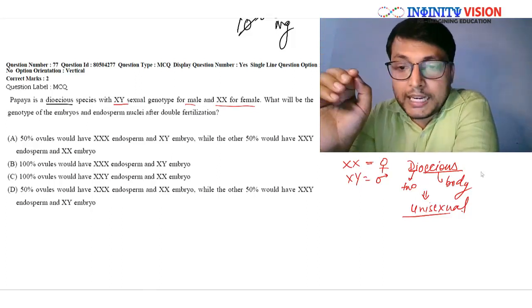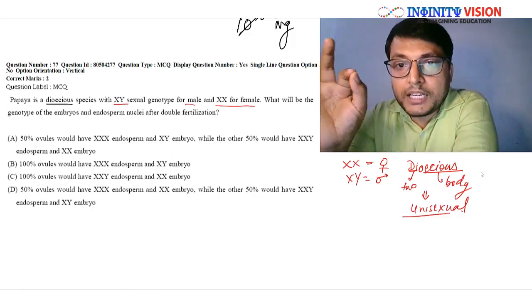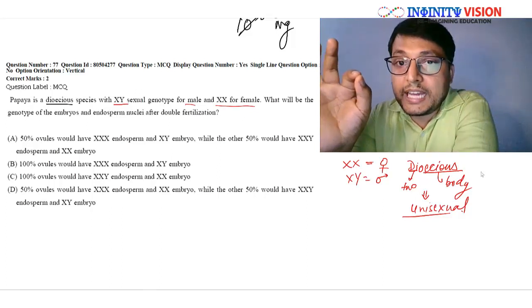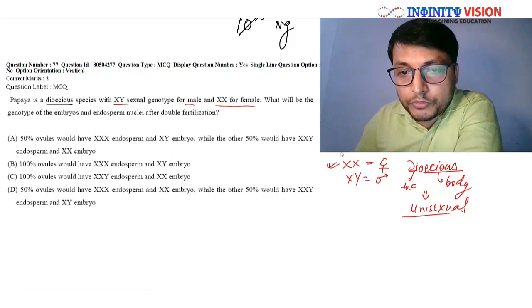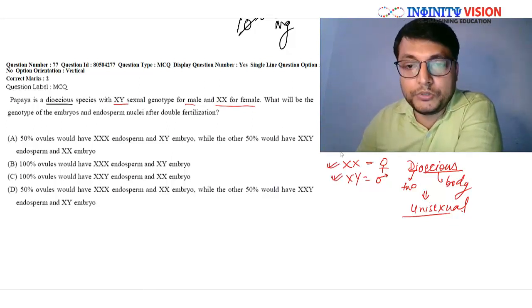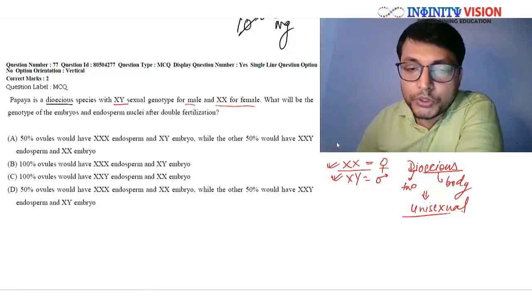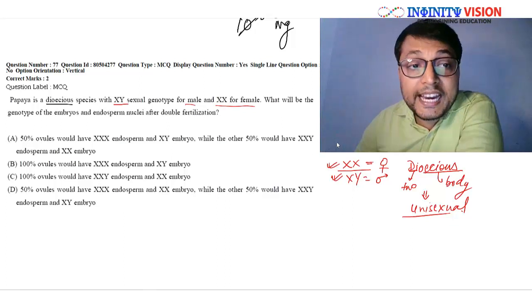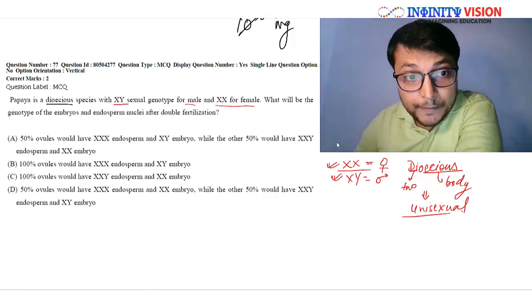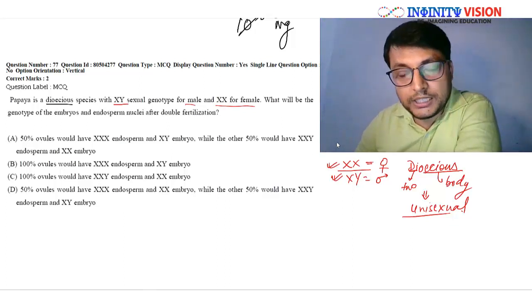Great. And you find that the male and female distinction is at the genetic level, and the female has XX chromosome, the male has XY chromosome. It is similar to humans. Great. Now the question says, what will be the genotype of embryos and endosperm nuclei after double fertilization?